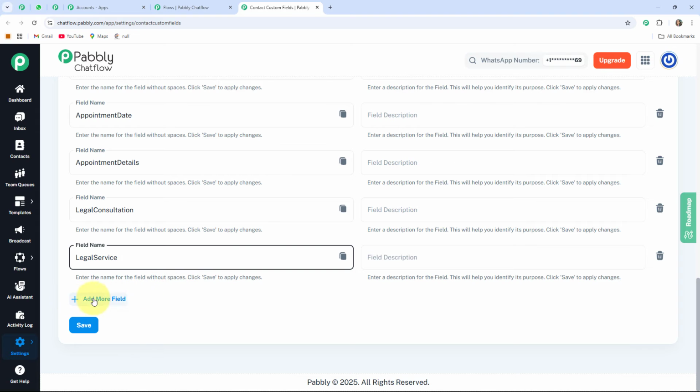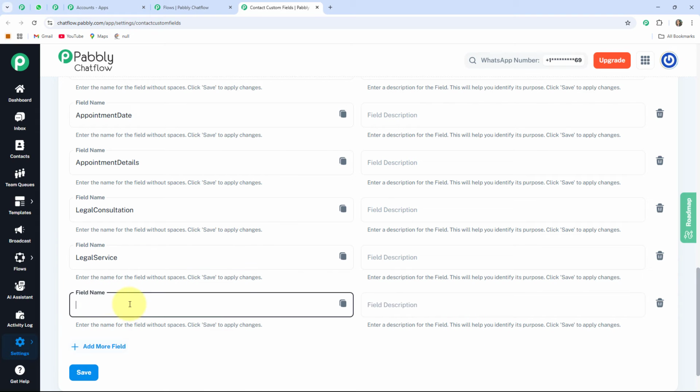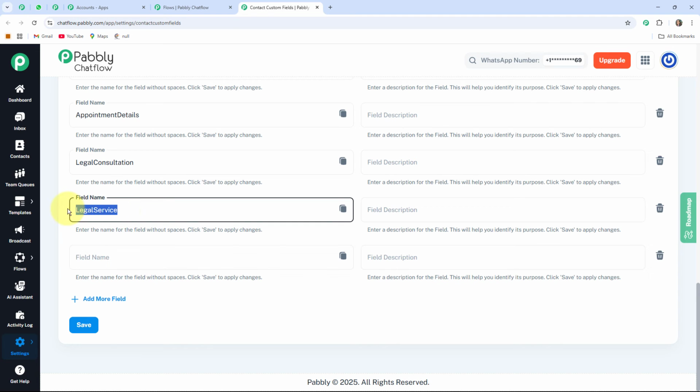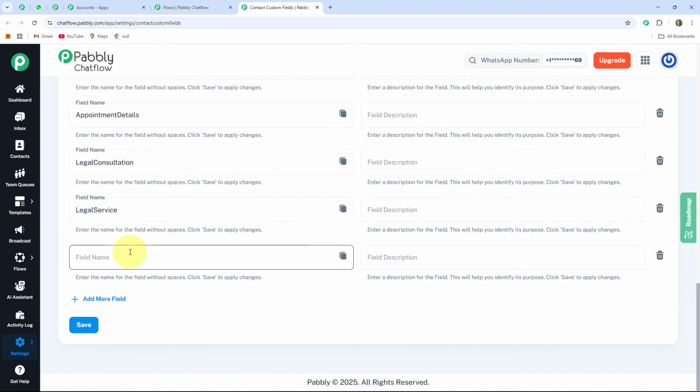If you want to add new, then you can click on this plus add more field button. It will provide you one box where you can write the field name as well as the description of the field. After that, you have to click on the save button. As I already created this field before, I am not adding more. Now we will get back to our flow.